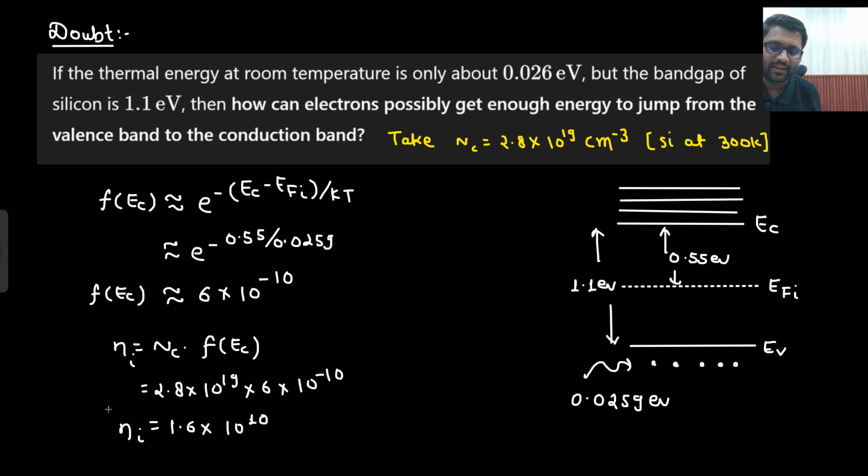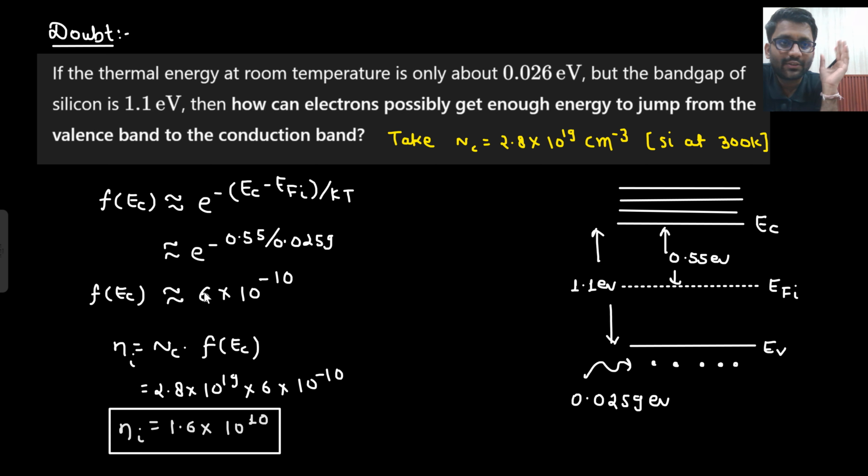So what really happened here was, although the probability that an electron will make a transition from valence band to conduction band is very low, 6 into 10 to the power minus 10, still it is not zero, and there are a lot of states available for the electron to occupy. That means the number of electrons that will reach here is somewhat considerable. So 1.5 into 10 to the power 10. So at room temperature it can conduct current.